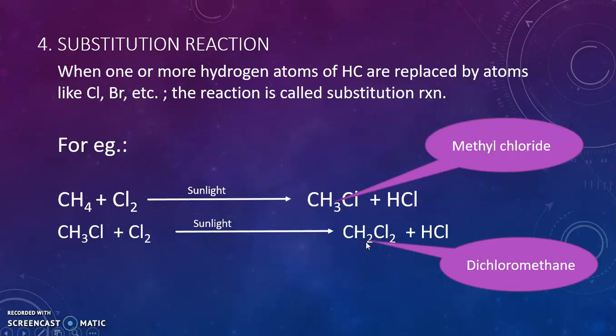Further, the one more hydrogen atom which is left can be substituted, and you get CCl4 as the next substitution product. That CCl4 is called carbon tetrachloride, which is again a very important solvent. You can find these two reactions in your textbook. Try to write them yourself.